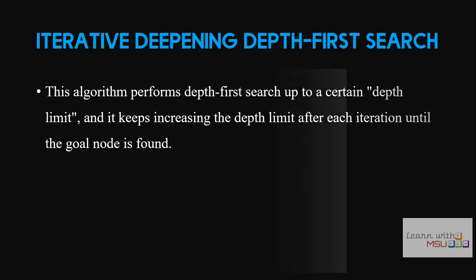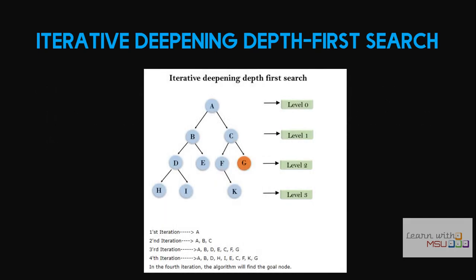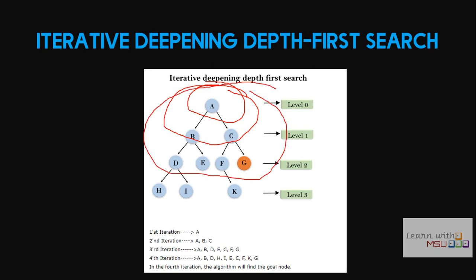So the simple approach is, in the first iteration we will search for the solution only in level 0. In the second iteration we search within level 1. The third iteration we search within level 2, until the solution is identified. Now only 3 iterations have been performed and we already reached a solution, so we are stopping the process. It may look like a very long process, but it can give you an efficient solution.